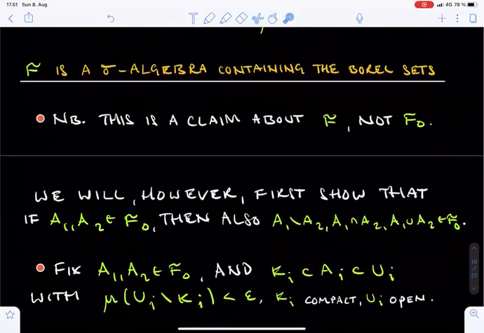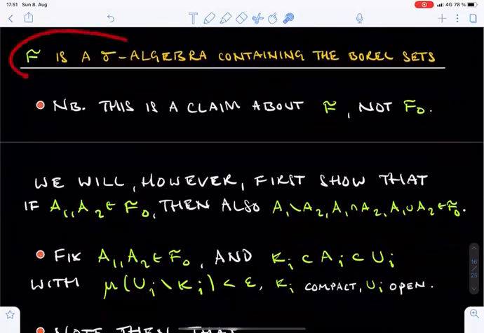Next, we come to one of the main claims of the theorem. The family F is indeed a sigma algebra, and it contains all the Borel sets. Note that this is a claim about F, not F0. We will recall the definition of F in due time, but first we still prove a few intermediate properties regarding F0. Namely, we claim that if A1 and A2 are sets in F0, then also their difference set, intersection, and union lies in F0.